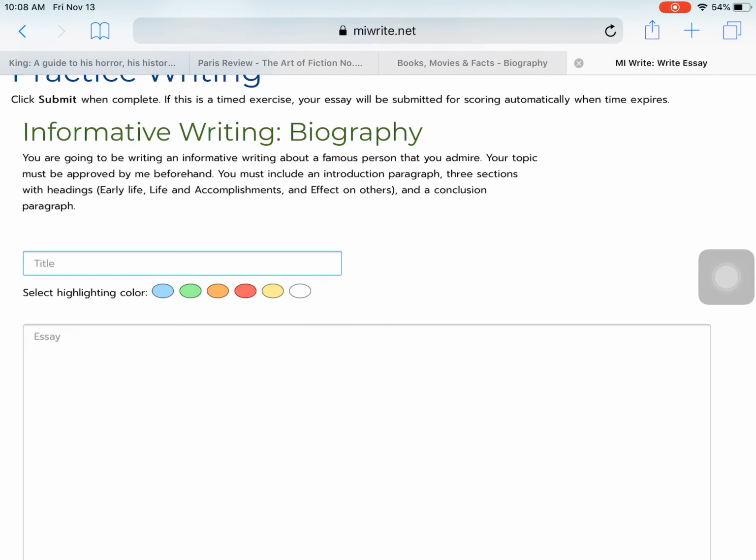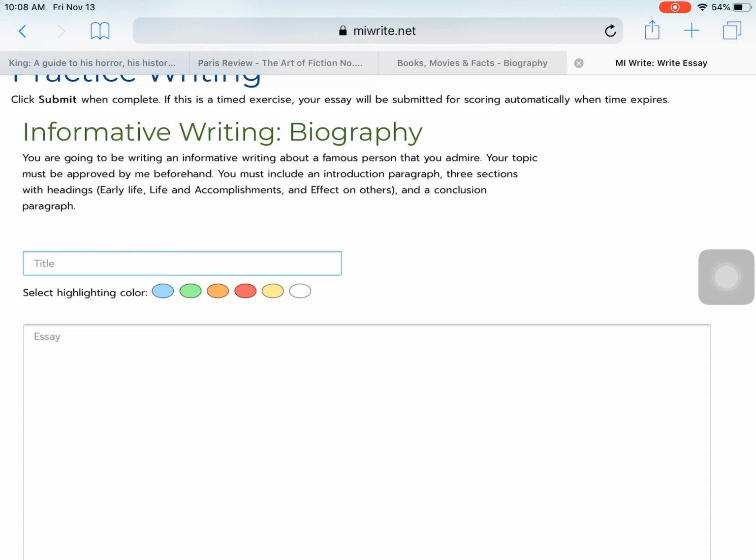So the directions say you are going to be writing an informative writing about a famous person that you admire. You've already chosen your topic, and I have approved it. And we've already planned out our entire paper. So we're going to have an introduction paragraph, 3 sections with headings, and I have put the headings in here for you. So early life, life and accomplishments, and effect on others, and a conclusion paragraph.